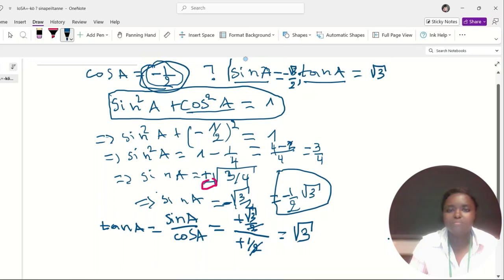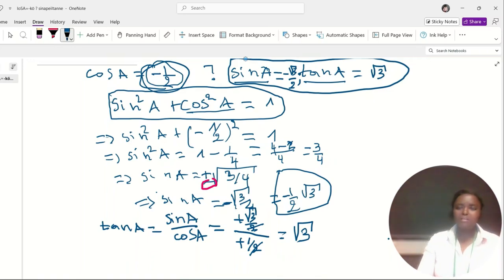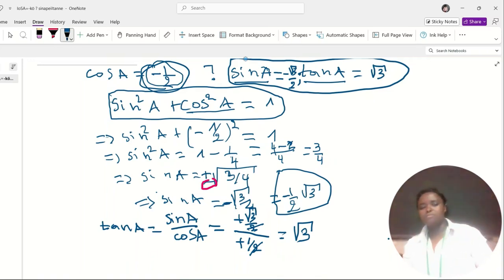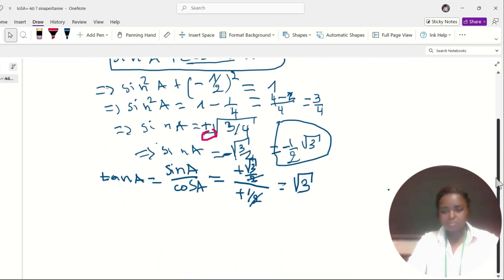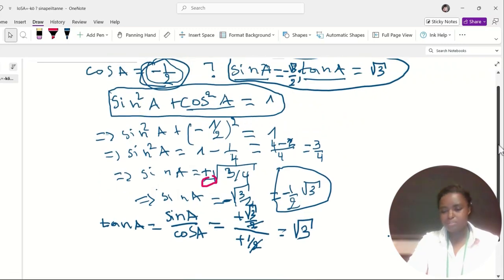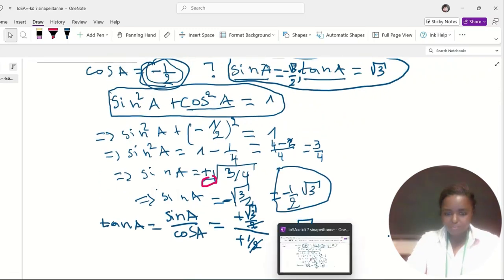That was the solution. Isn't it easy? It is easy and understandable. So let's move on. If you have a question, write it in the comment. Or if I have made a mistake, write in the comment and let me know. Let's move on.